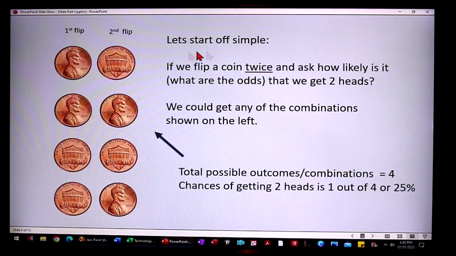Well, let's start off with 2 flips. We flip once, we flip again. We can get a head on the first flip and a tail on the second flip. We can get 2 heads on the 2 flips. We could get 2 tails on the 2 flips, or we can get a tail and a head. So we have a total of 4 outcomes or combinations. And what are the chances of getting 2 heads? Well, there's only one combination out of the 4 that gives us 2 heads. So the chances are 1 out of 4, or 25%, that we will get 2 heads in a row.